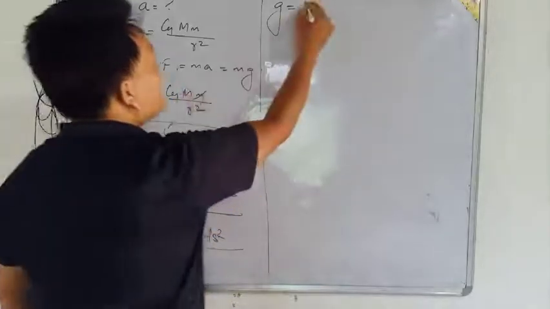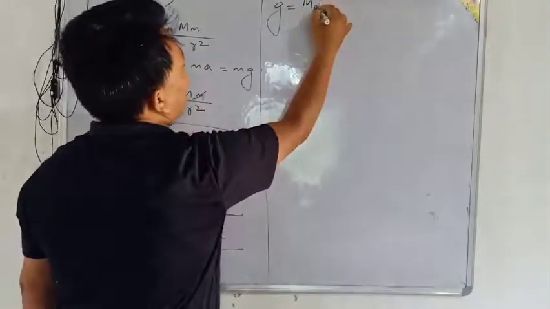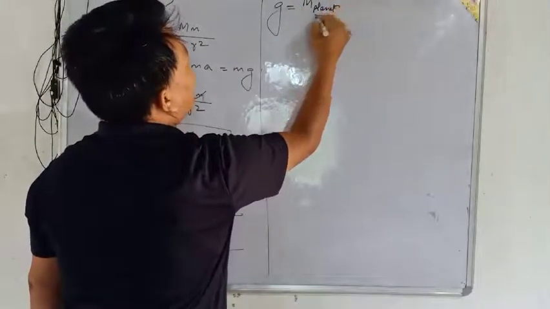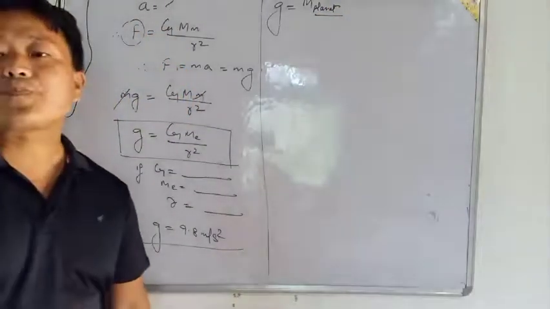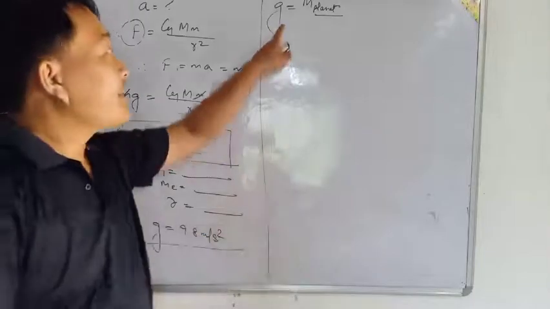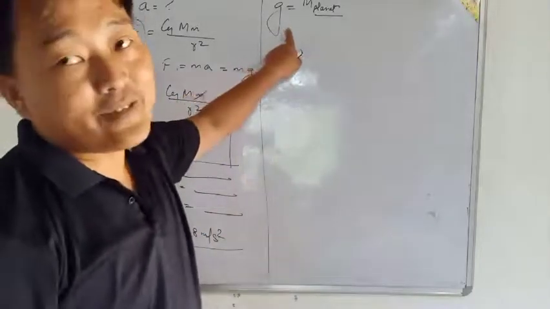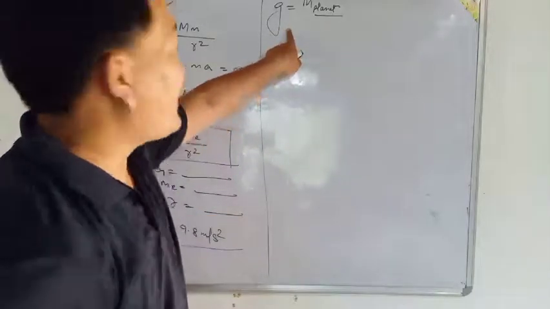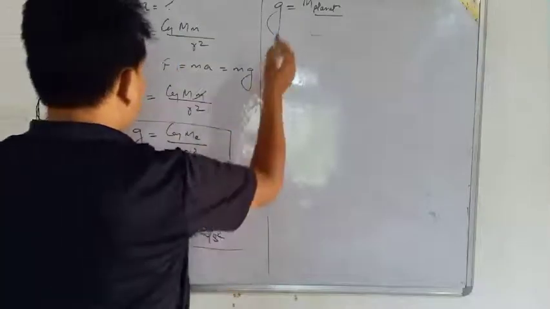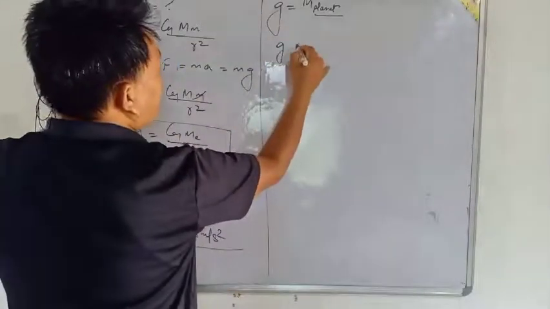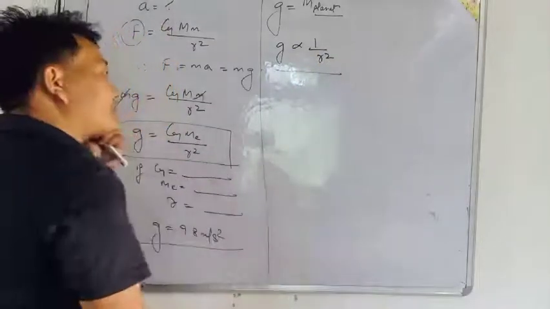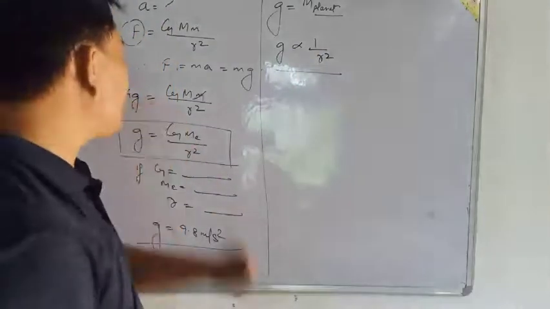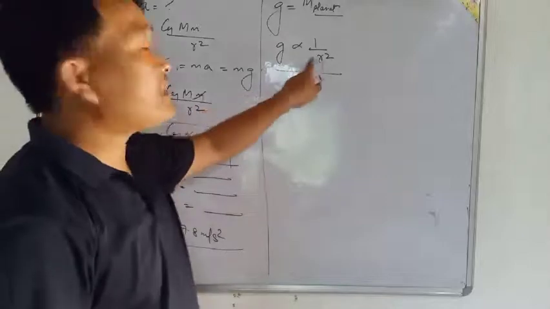It will depend on the mass of the planet. If the mass of the planet is very high, then the acceleration due to gravity of that planet is also very high. Next, g is inversely proportional to the square of the distance, the radius.